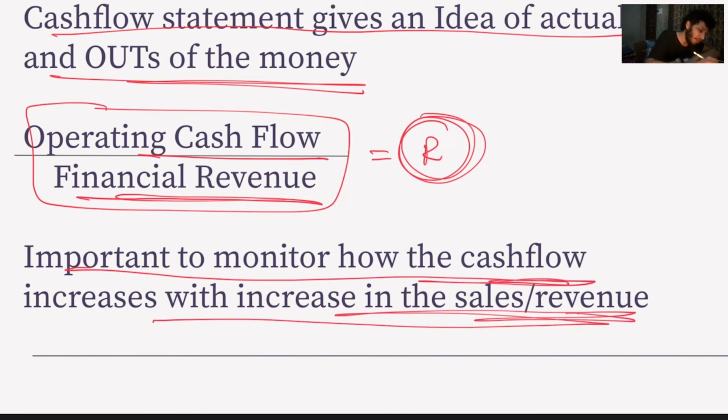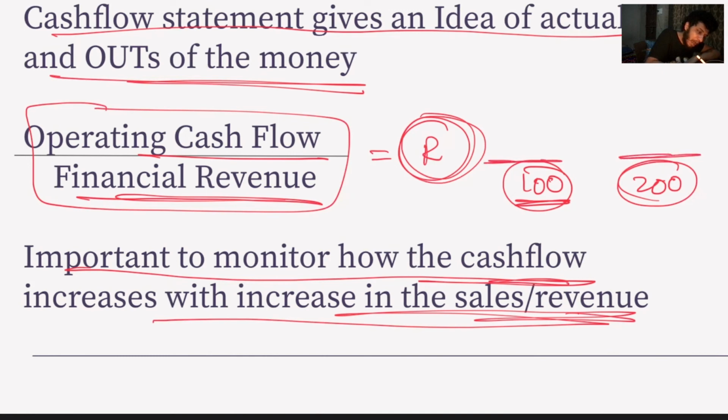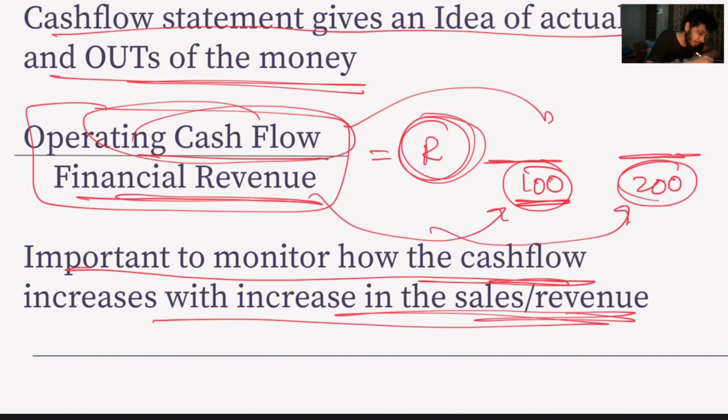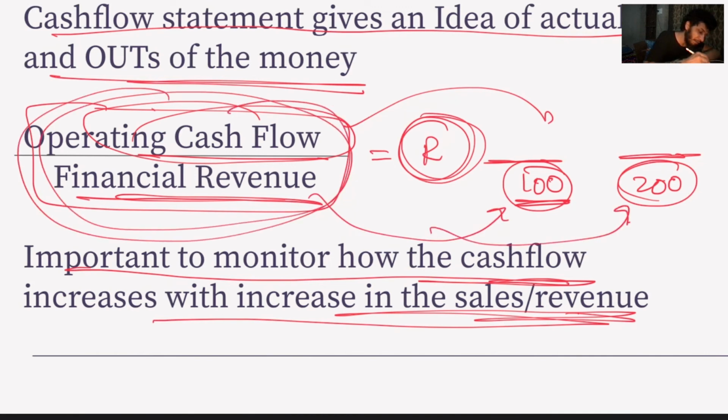Let's say in a financial year there was a financial revenue of $100 and it got increased to $200 the next year. We want to monitor how the operating cash flow has increased with the increase in revenue. So this ratio is important to monitor how the cash flow increases with increase in sales and revenue.